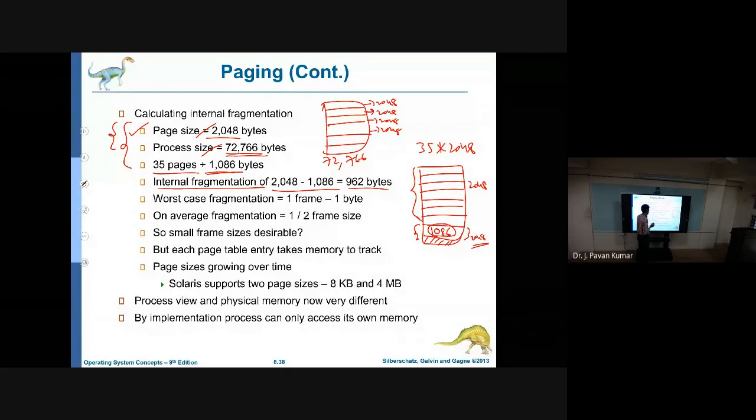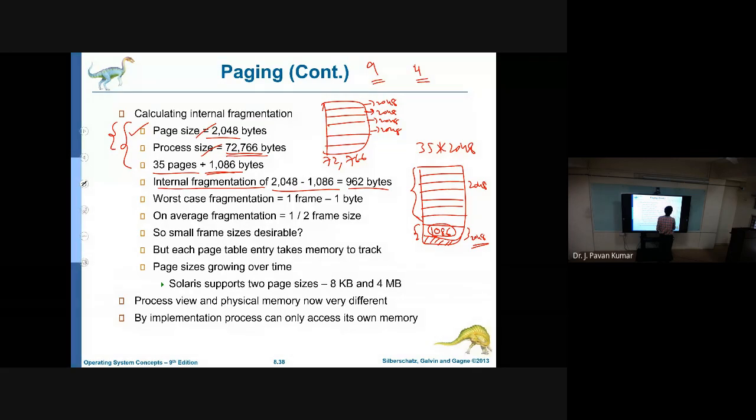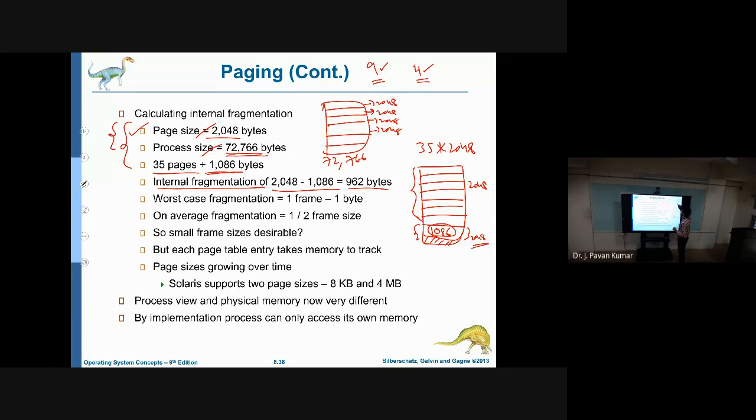What is the internal fragmentation? It means 2048 minus 1086, that is 962 bytes. Let us consider 4 as the page size and 9 as the process size. Page size is 4 bytes, and process size is 9 bytes. Then what is the internal fragmentation? How can you find it out?